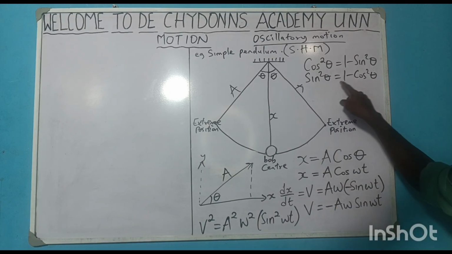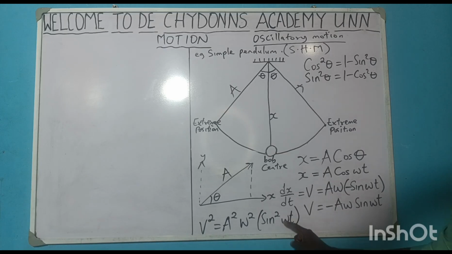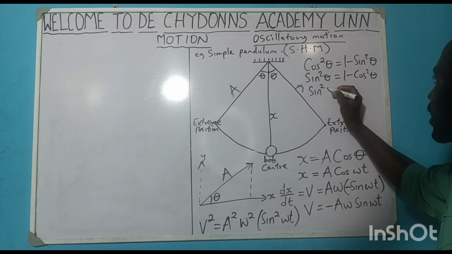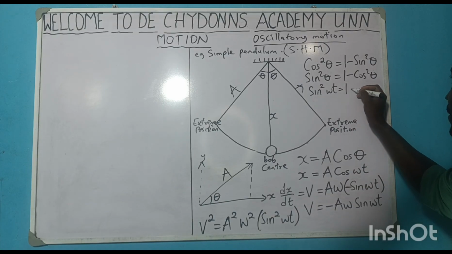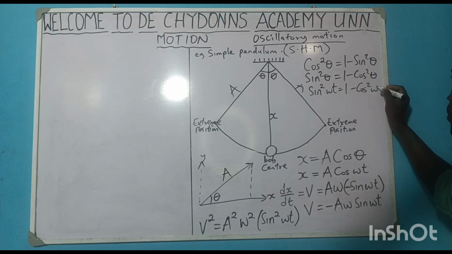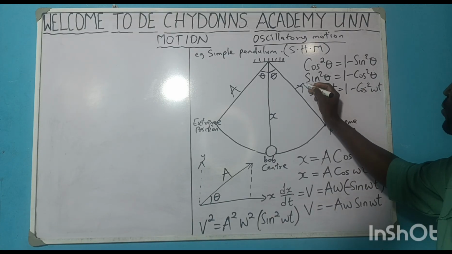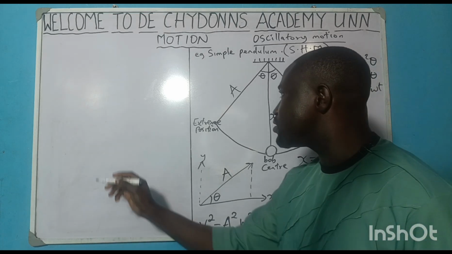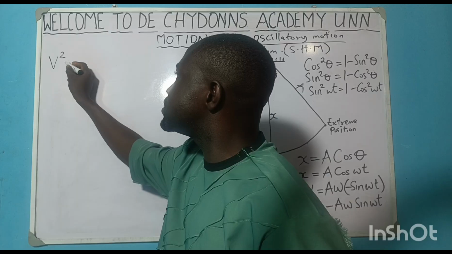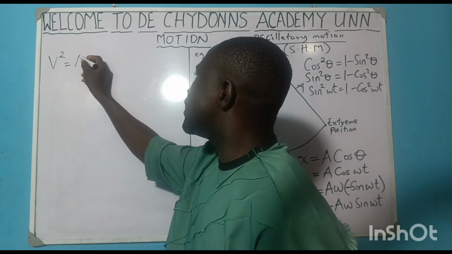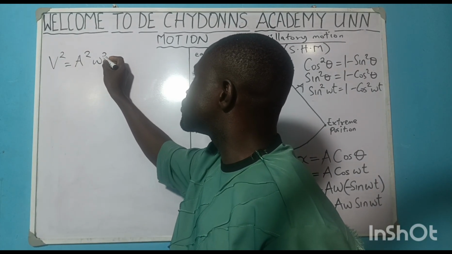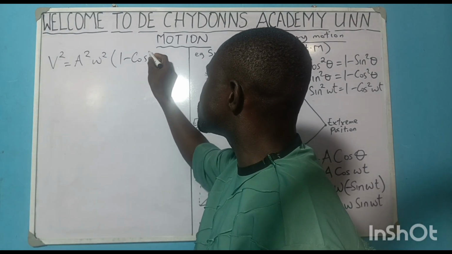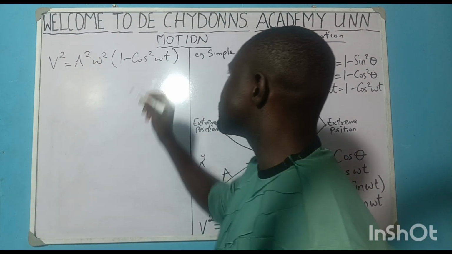So, having noted this, I will replace sine square wt with 1 minus cos squared wt. So bringing it here, we'll be having v squared equals a squared w squared bracket 1 minus cos square wt.